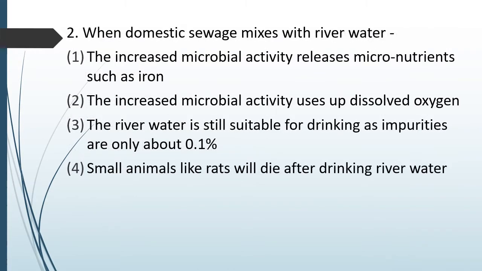Question number 68. When domestic sewage mixes with river water, the increased microbial activity releases micronutrients such as iron. The increased microbial activity uses up the dissolved oxygen. The river water is still suitable for drinking as impurities are only about 0.1%. Small animals like rats will die after drinking the river water. When domestic sewage mixes with river water, what happens? The correct answer is option 2. The increased microbial activity uses up the dissolved oxygen.